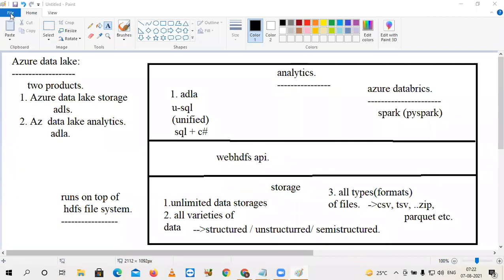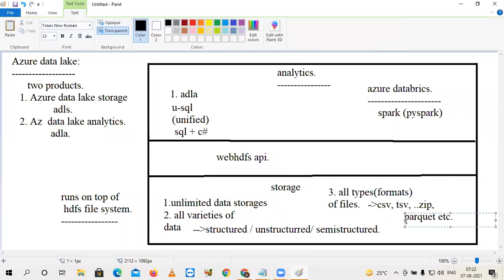Sir, what is the basic difference between a Parquet and a table if we store? Yeah, it's not the right time to discuss Parquet now. Just think of it as a compressed file. In brief, Parquet is a compressed file in the style of a columnar storage system.